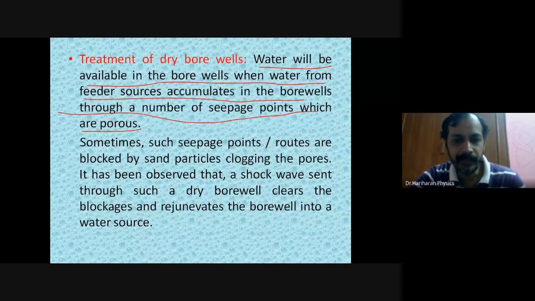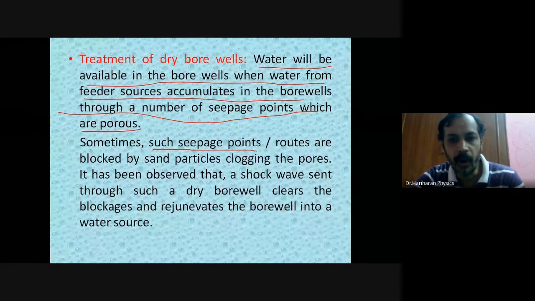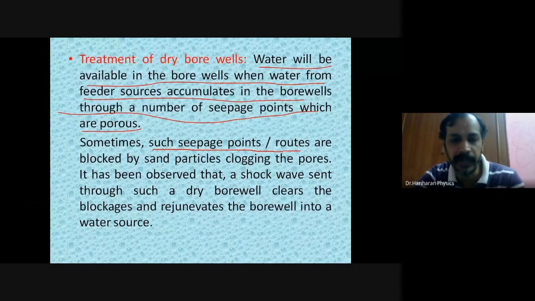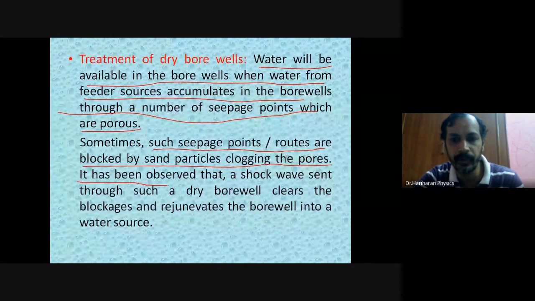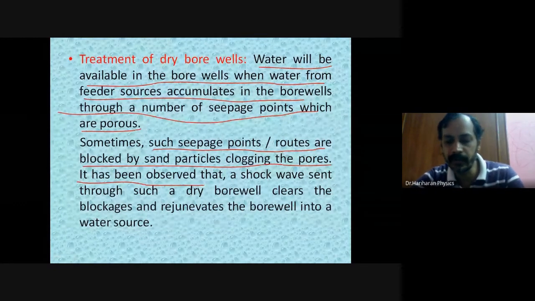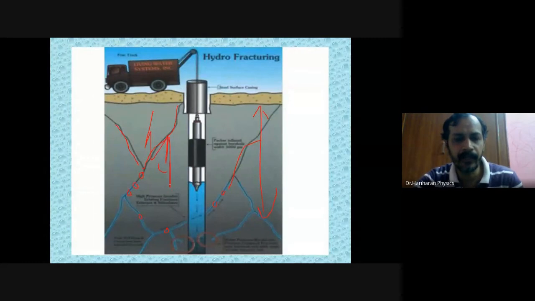Now what happens? Sometimes such channels or seepage points or roots may get blocked by sand particles. Therefore, the pores will also get blocked, clogging the pores. Clogging refers to a solid lump that has been formed, because of which the entry of water through those channels is denied. So how do you remove those pores? One way is you can physically dig and then clear.